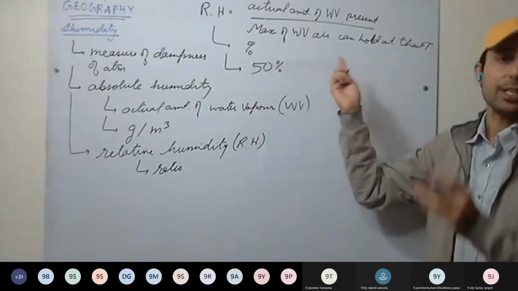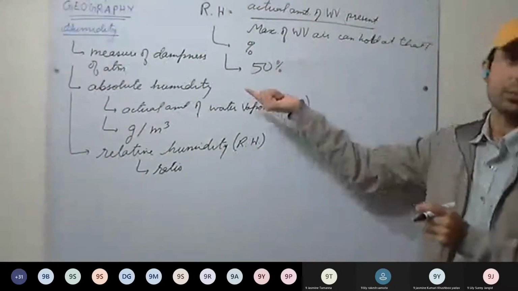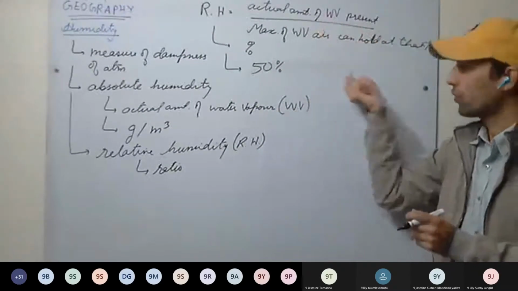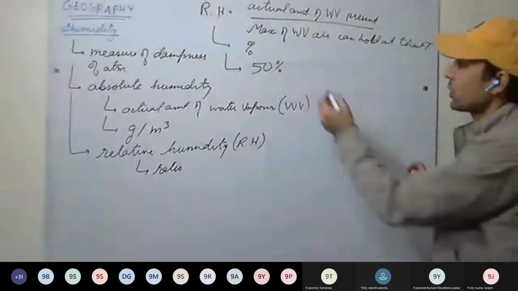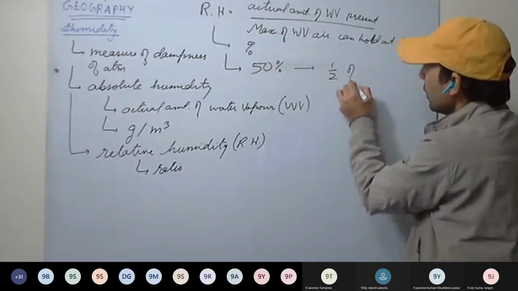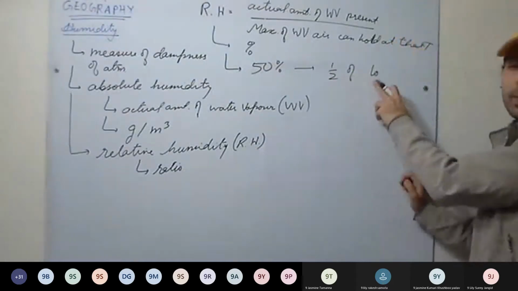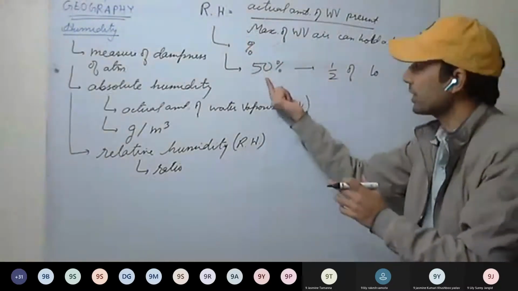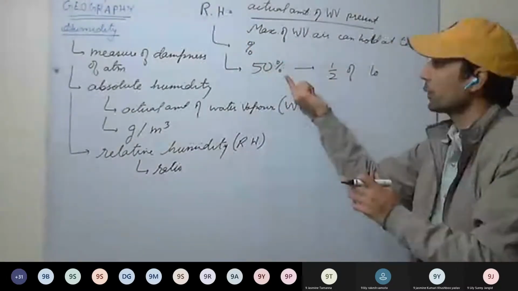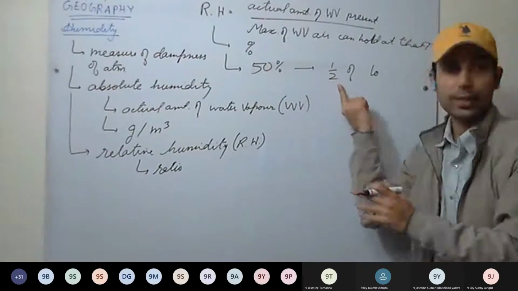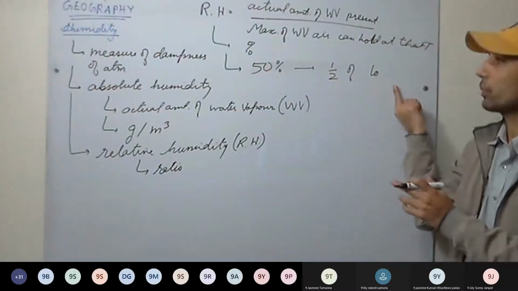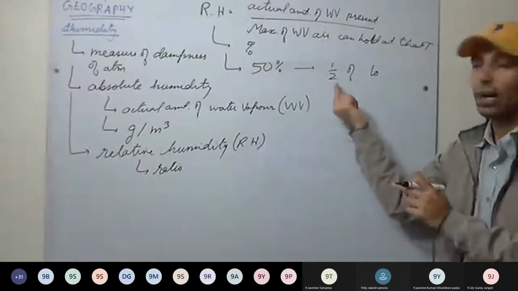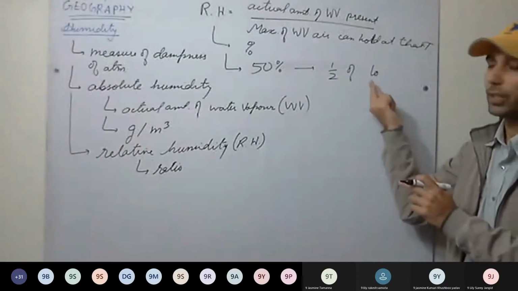It means the air is containing half of the total water vapor that it can hold, half of the maximum amount. At present, 50% relative humidity means it is holding half of the maximum amount of water vapor it can hold. Half of that moisture it is holding.